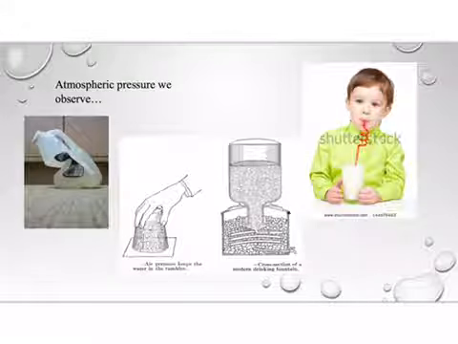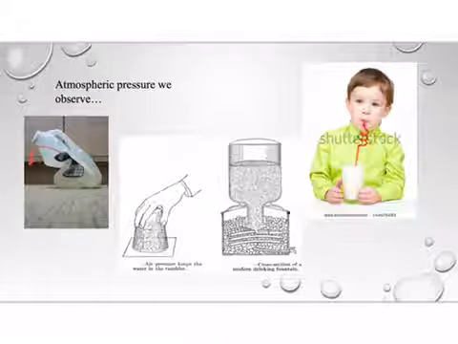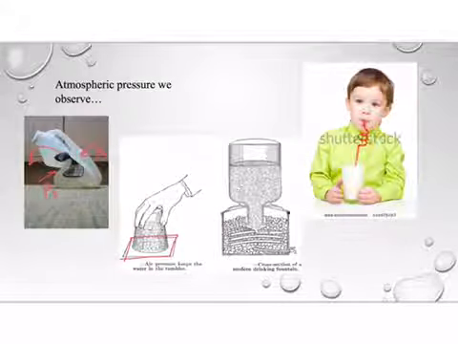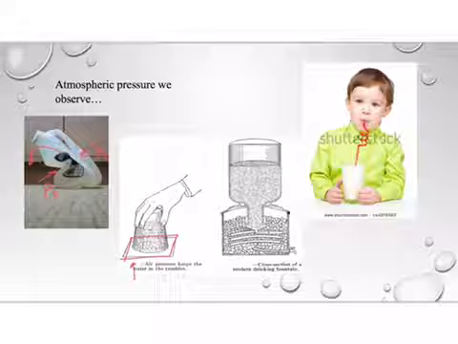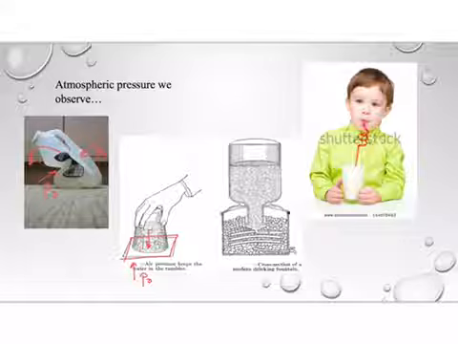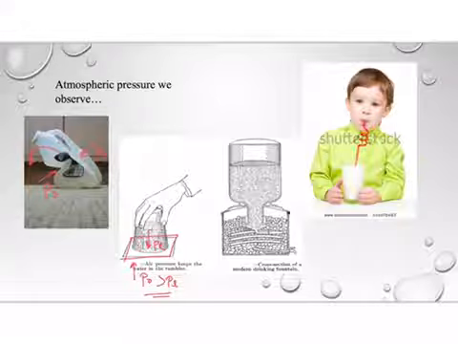These are examples of the existence of atmospheric pressure in our daily life. When we pump the air out of a container, it will shrink like this because of the atmospheric pressure. When we put a sheet of paper at the top of a glass full of water and turn it upside down, the atmospheric pressure will keep the water in the glass because it is bigger than the pressure of the liquid. This is an example: a cross-section of a modern drinking fountain.